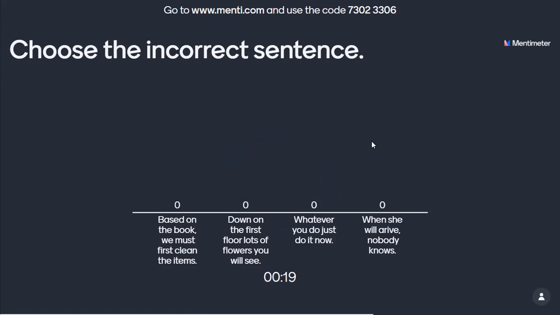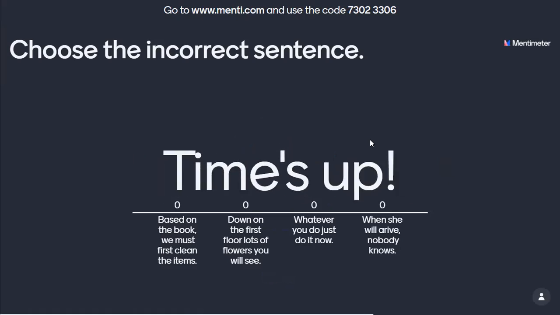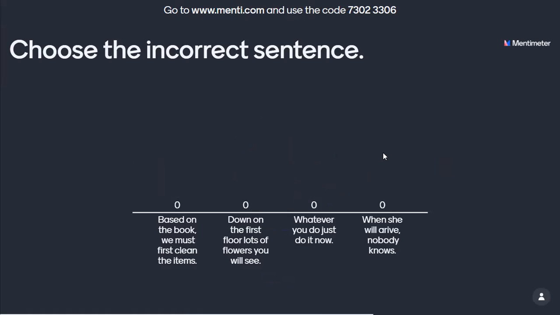Option number 2, down on the first floor, lots of flowers you will see. That is okay too. Option number 3 is wrong. Whatever you do, just do it now. There should be a comma there because it starts with a dependent clause. Whatever you do, comma, so a comma is required in option number 3, so that is wrong.